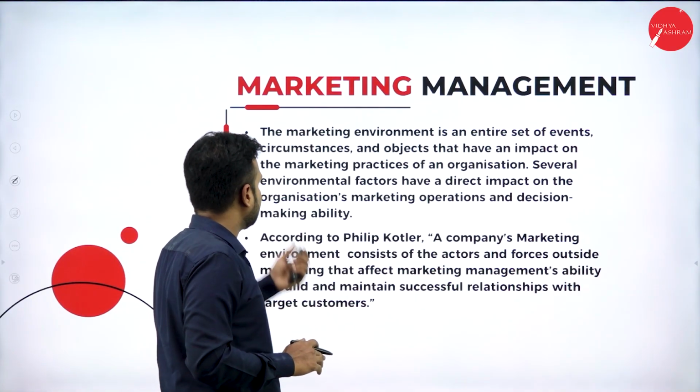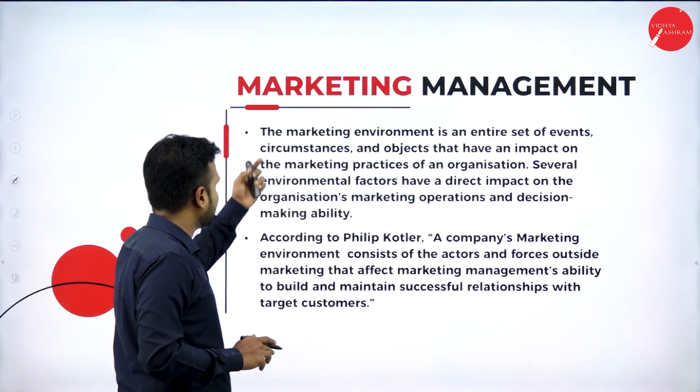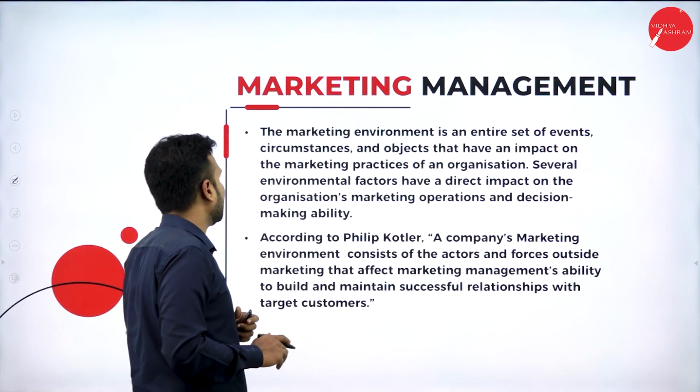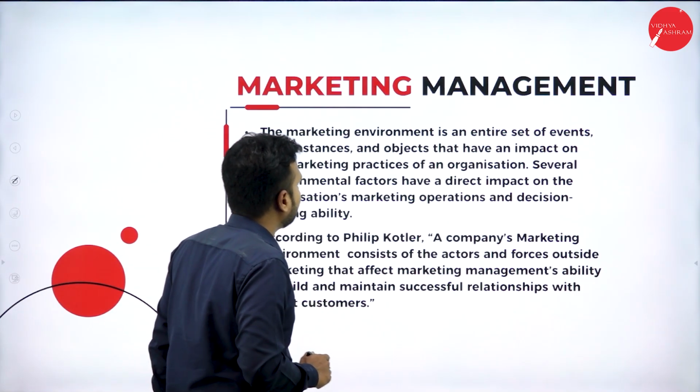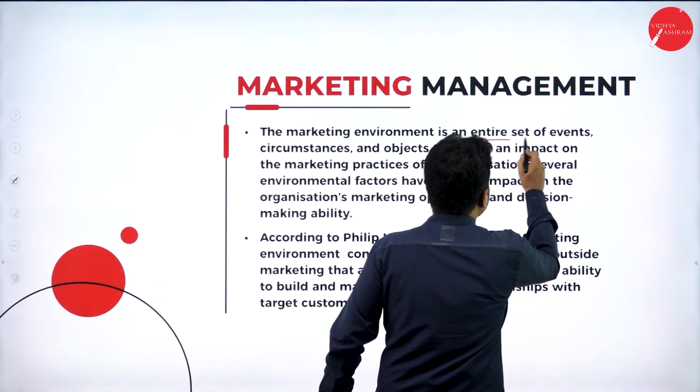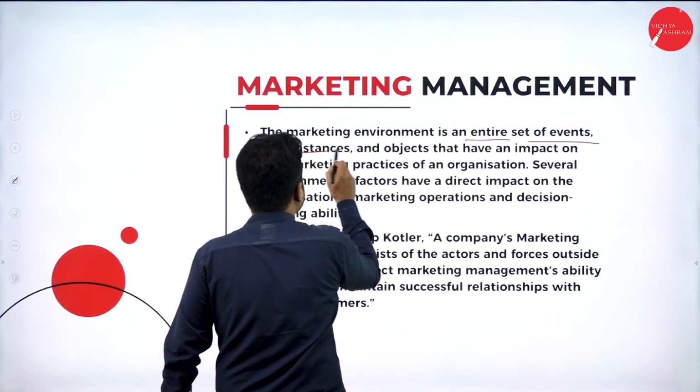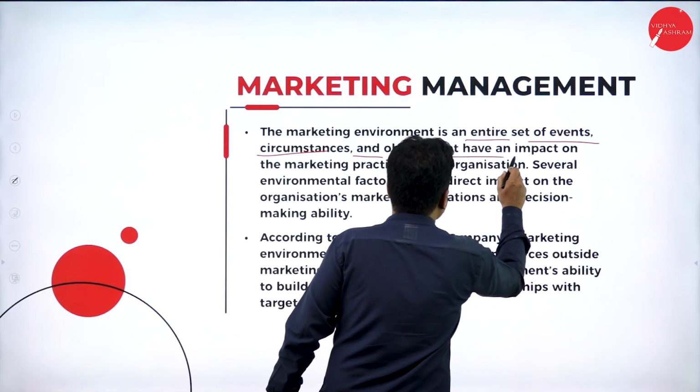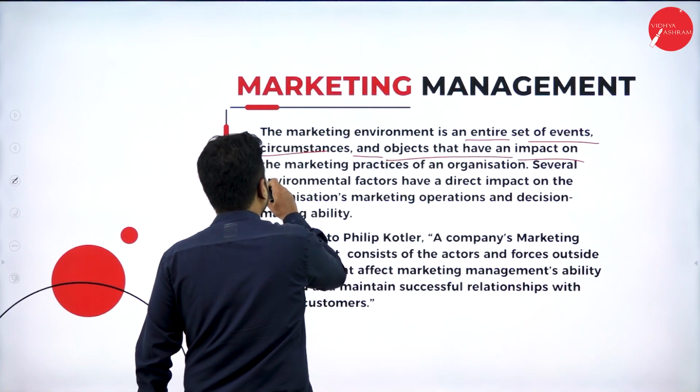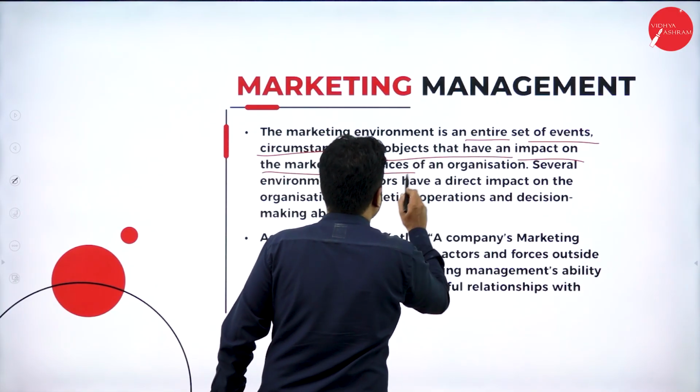This is an introduction regarding the market environment, starting with meaning and definition. Marketing environment is an entire set of events, circumstances and objectives that have an impact on the marketing practices.